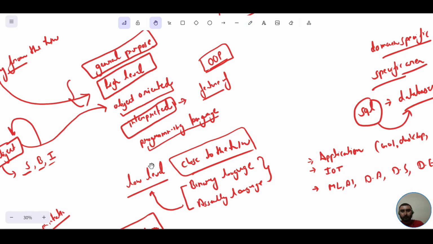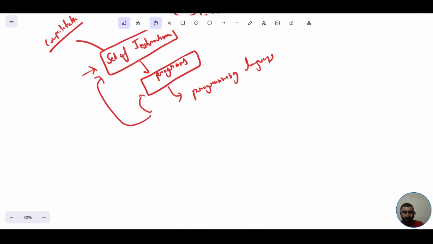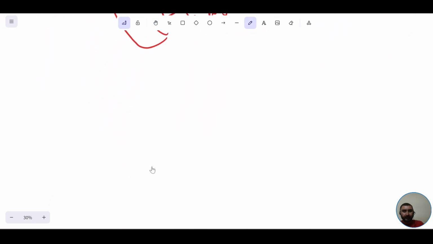Now let me discuss who is basically governing Python these days. Python is governed by the PSF. It is a non-profit organization which is maintaining Python these days, and it is freely available.